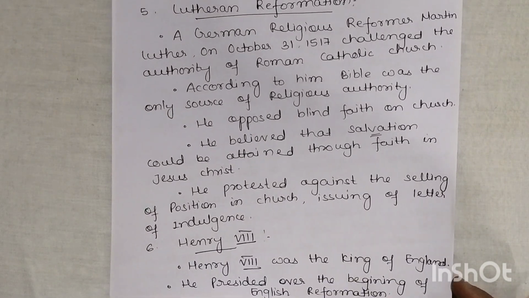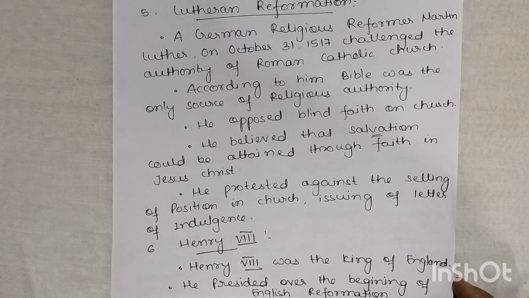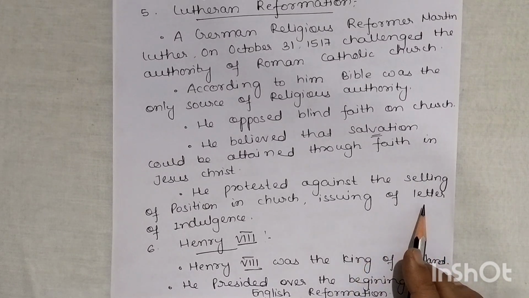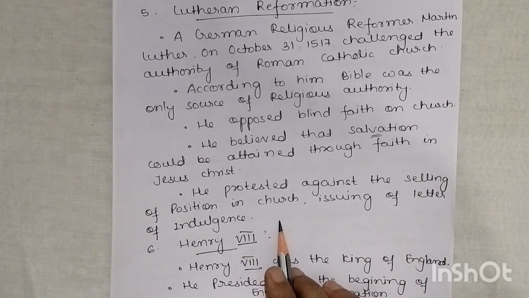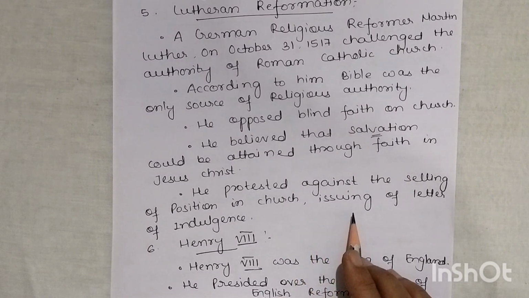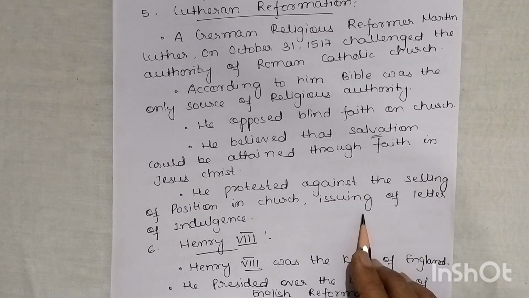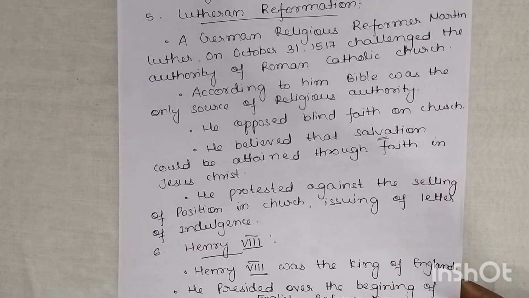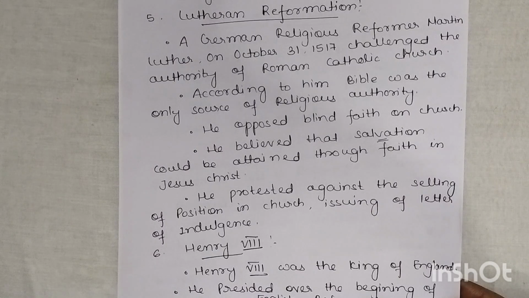He protested against the selling of positions in the church and the issuing of letters of indulgence. So he was against positions being sold in the church. If you have money, they were selling the position in the church. He was against that also. And he was also against the letter of indulgence, that is the certificate, which we have already discussed in the second point. So this is the Lutheran Reformation.